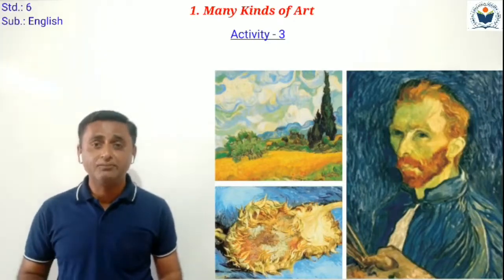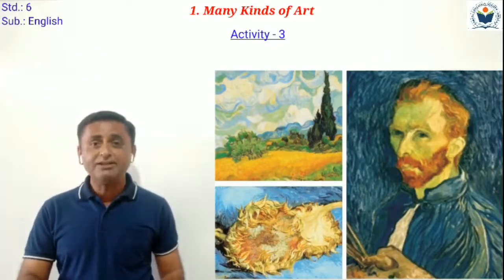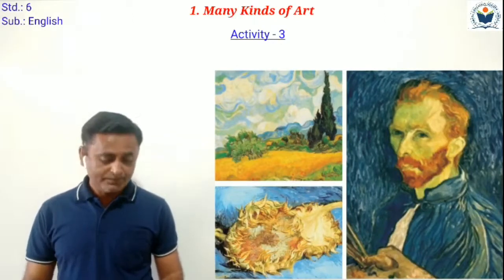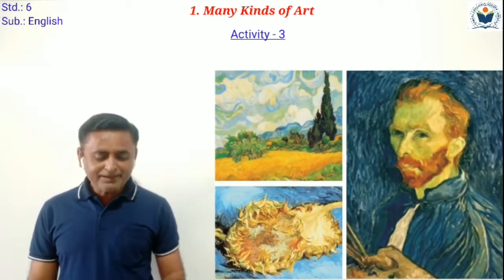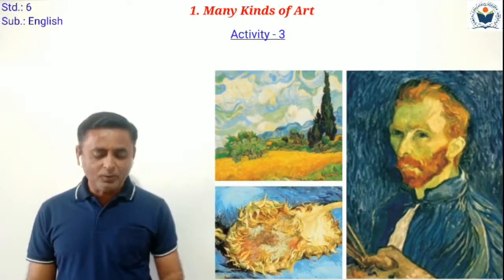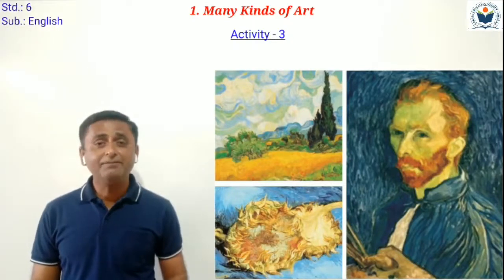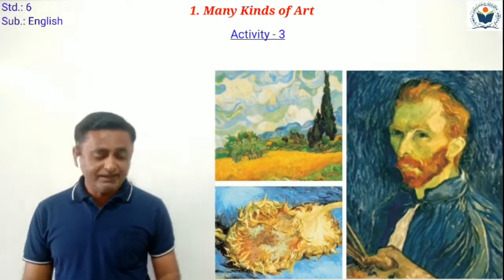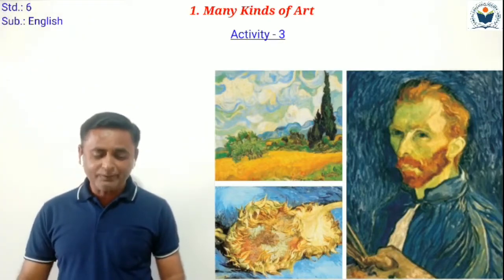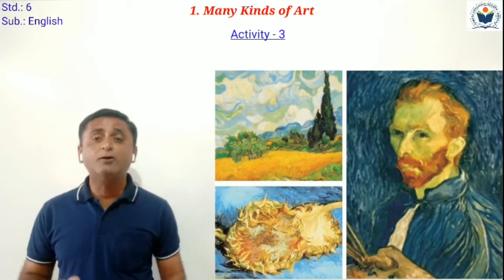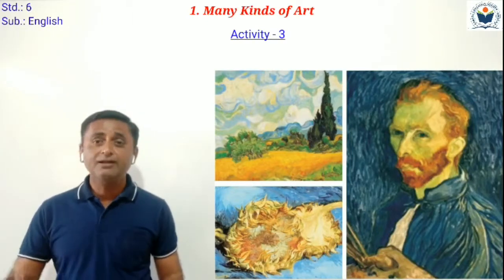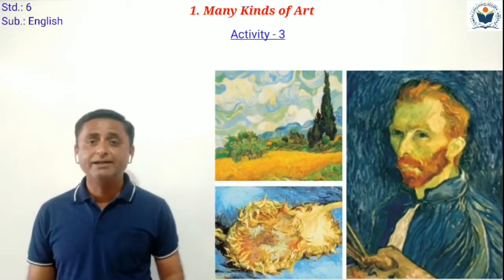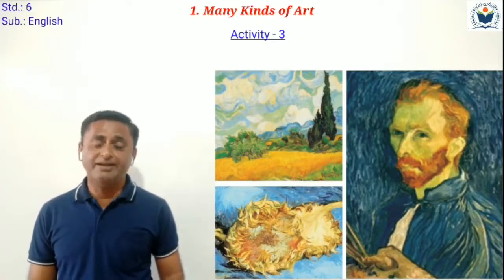So here one picture is a self-portrait of Vincent van Gogh. That means it is a painting that Van Gogh painted of himself. उसने अपनी ही पिक्चर बनाई है. It's known as a self-portrait.